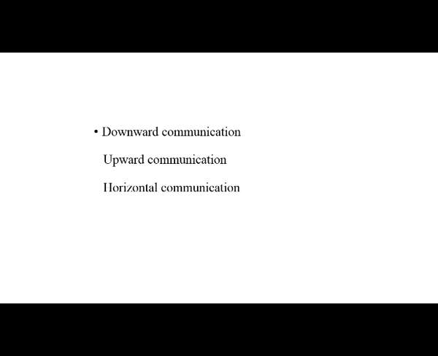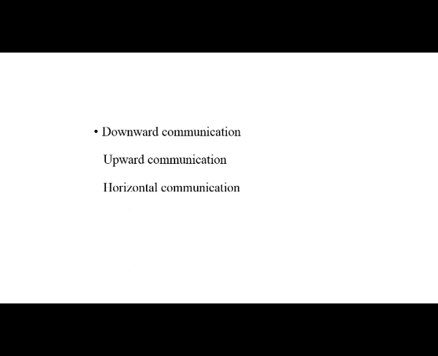Now here you can see one more type of classification. Communication can be divided in this way also. You have downward communication, upward communication, and horizontal communication. This is basically with reference to organizational hierarchy. If you imagine an organization, the way they communicate would be in the direction of the hierarchy.